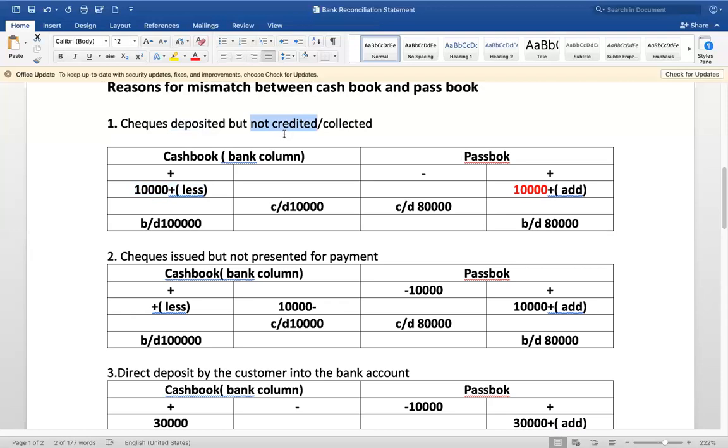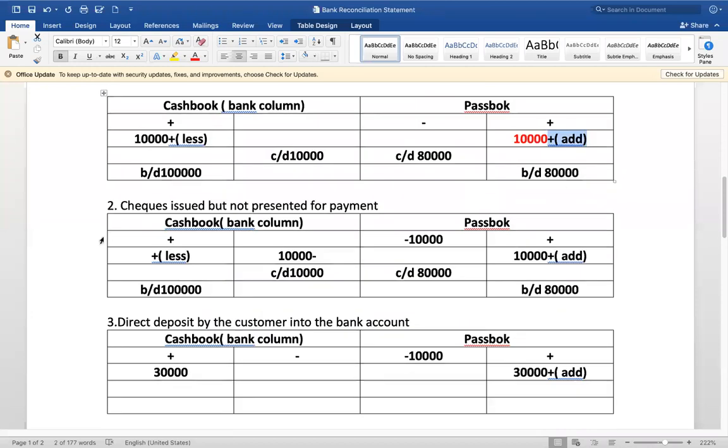What do you do with this amount? If cash book balance is given, you will reduce it. If passbook balance is given, you will add it. And the reverse is done if it is overdraft, right?